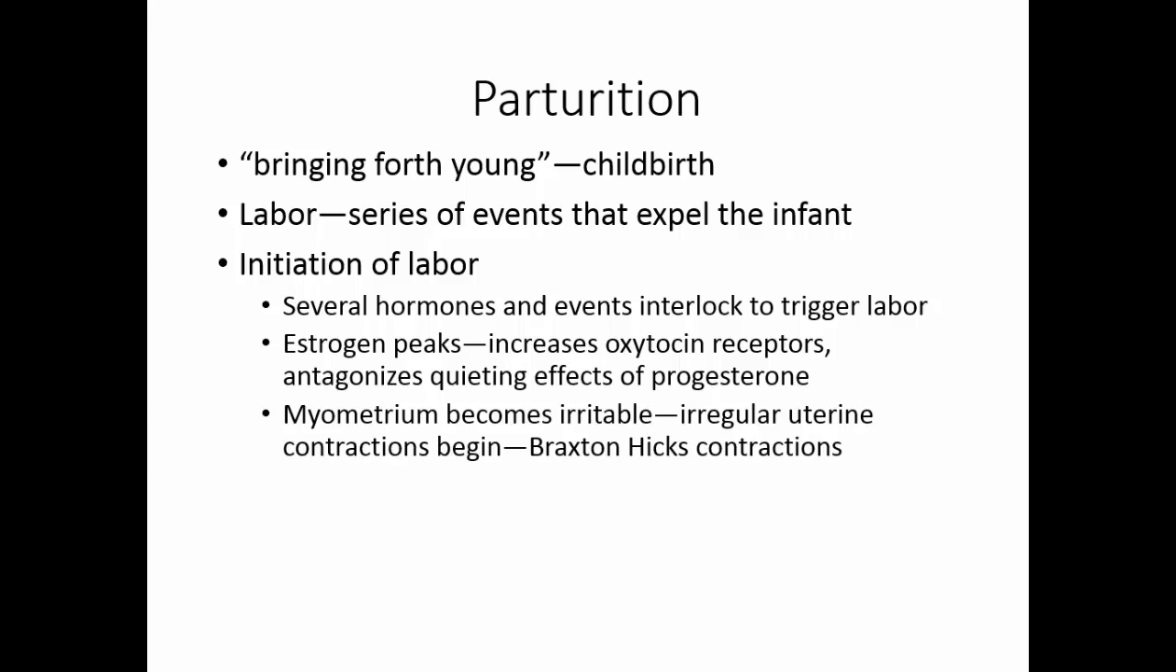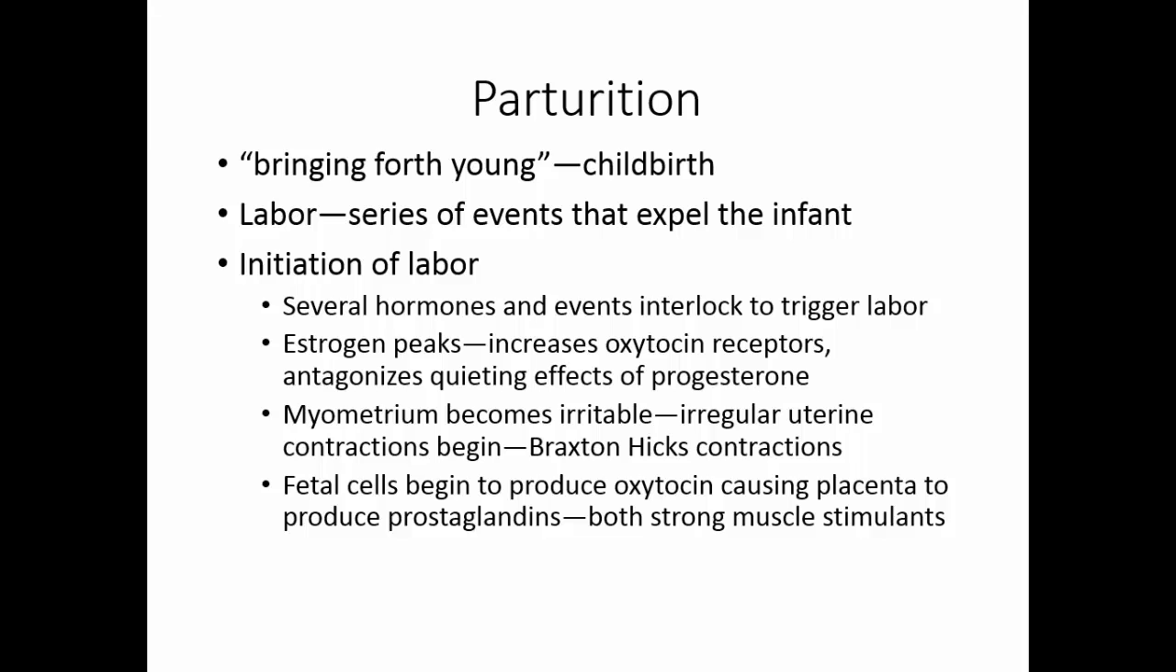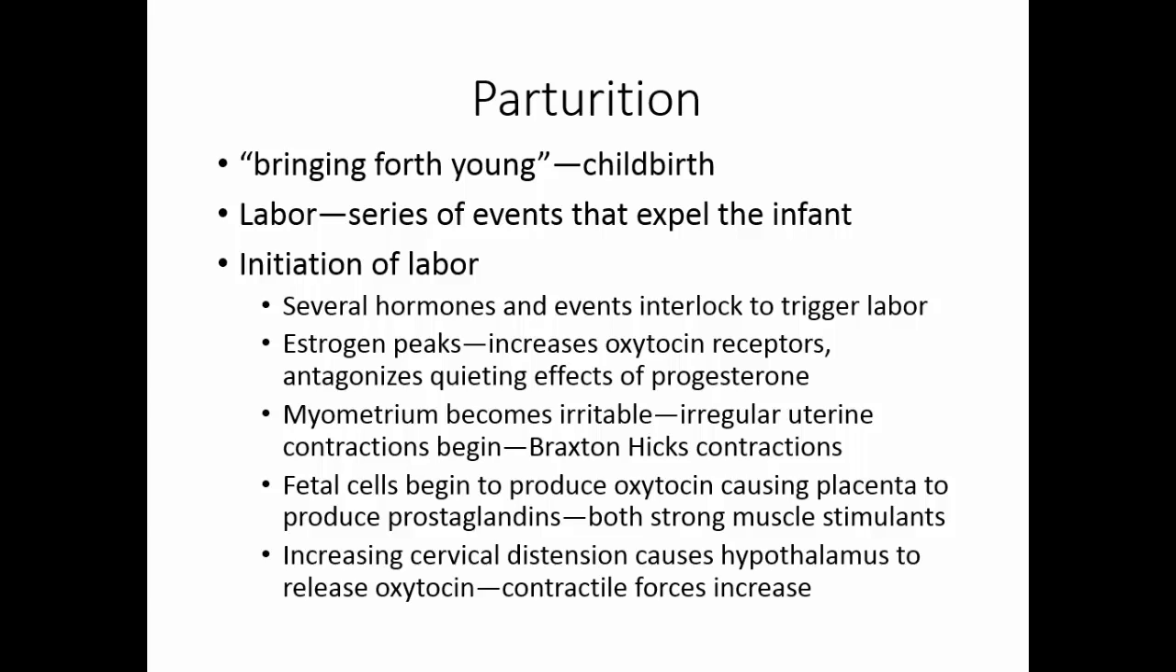The myometrium becomes irritable. Irregular uterine contractions begin. These are known as Braxton-Hicks contractions. Sometimes these are so strong that they send women to the hospital and they're sent away because they're in false labor. Fetal cells begin to produce oxytocin. This causes the placenta to also produce prostaglandins. Both of these are strong muscle stimulants. Increasing cervical distension causes the hypothalamus to get involved and start releasing oxytocin. Once the hypothalamus is involved, labor is going to ensue. The contractile forces increase and true labor will start.